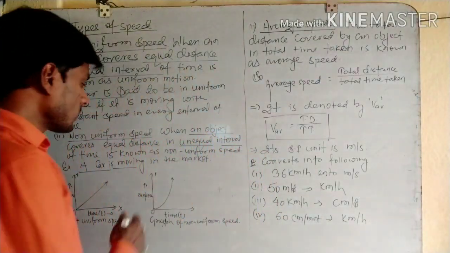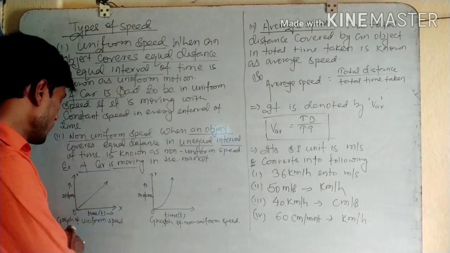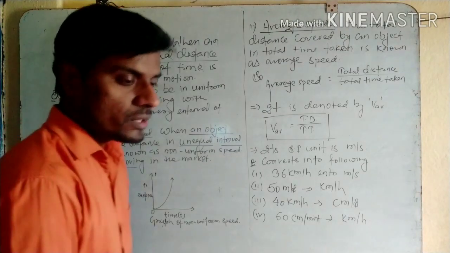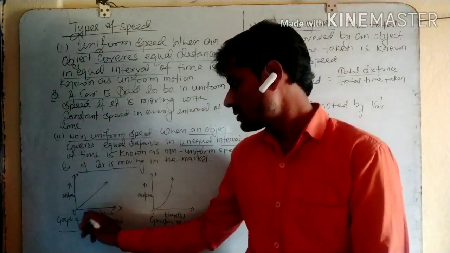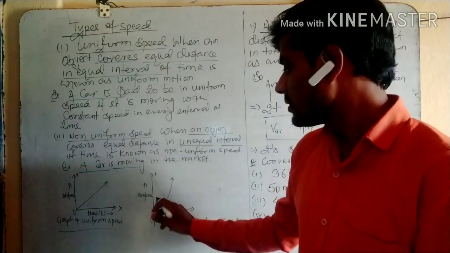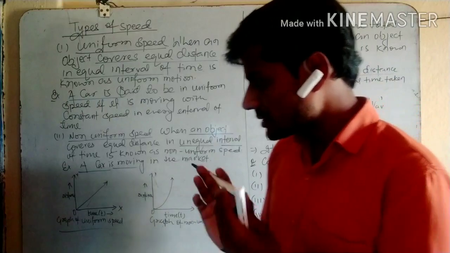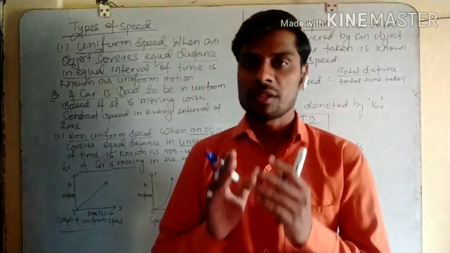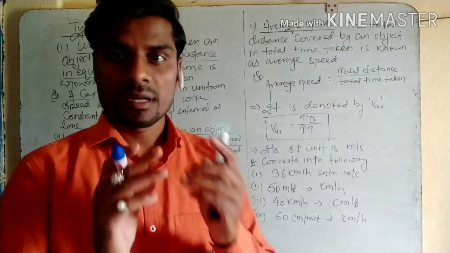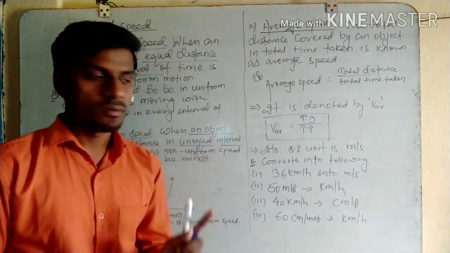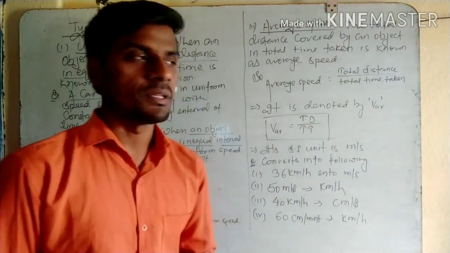When we talk about the graphs of these two types, uniform and non-uniform, the graph of uniform speed is a straight line, and the graph of non-uniform speed is a curved line. A straight line graph always shows uniform motion or uniform speed, and a curved graph always shows non-uniform motion or non-uniform speed.